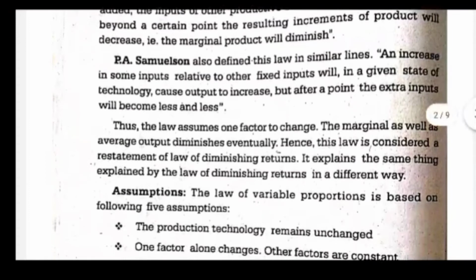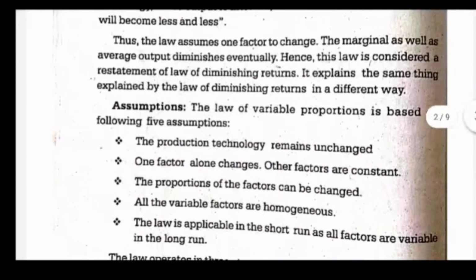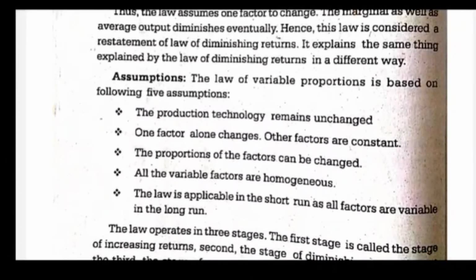Let's look into the details. The definitions are there. Thus the law assumes one factor to change. Only one factor changes. The marginal as well as the average output diminishes eventually. Here we are looking into the marginal product and the average product. Both of them gradually diminish. Hence this law is considered as a restatement of the law of diminishing returns. It explains the same thing explained by the law of diminishing returns in a different way.